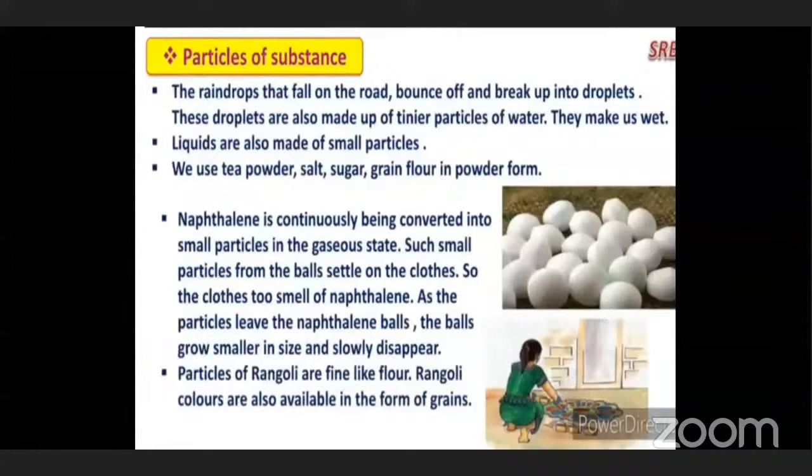Now see, children, the raindrops that fall on the road bounce off and break up into droplets when the rain falls on the ground. So the rain is breaking itself into small droplets. These droplets are also made of tinier particles of water, and they make us wet.